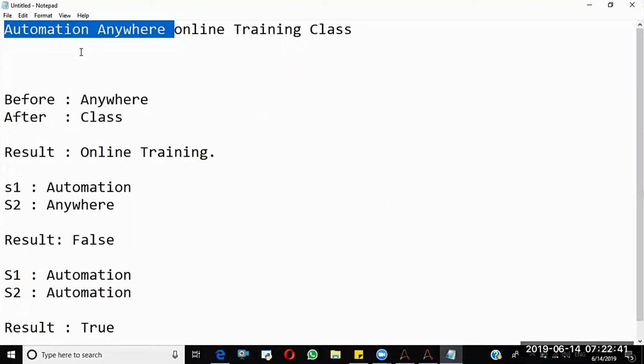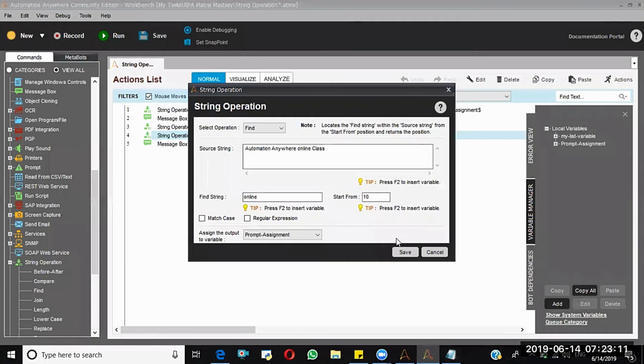That's the reason it will give 21 all the time. So just remember, if you say start from the 10th position, it starts searching from the 10th position, but the result number is not going to change. That's about the find operation.